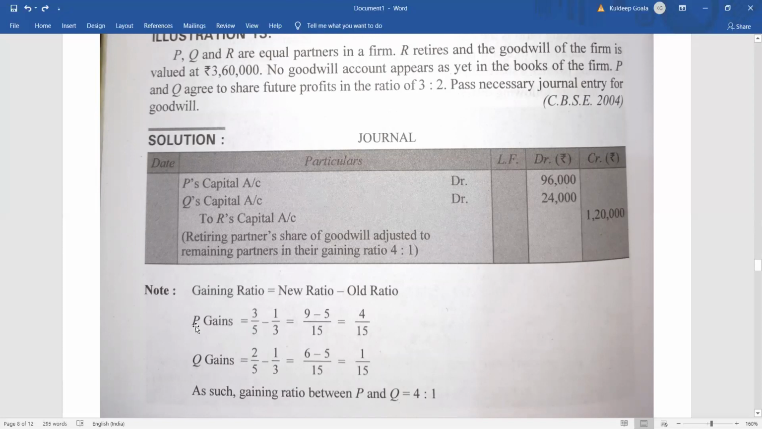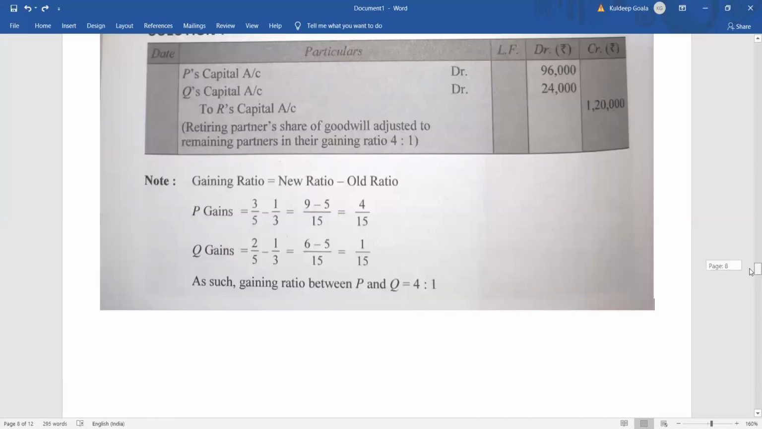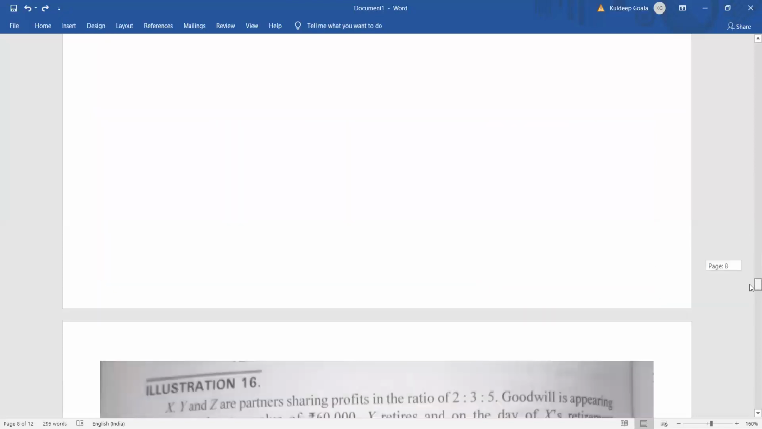That means what will be the journal entry? P's capital account debit, Q's capital account debit to R's capital account 1,20,000. And this 1,20,000 will be given by P and Q in which ratio? 4/5 and 1/5. So 4/5 of 1,20,000 is 96,000 and 1/5 of 1,20,000 is 24,000. Clear? So this is how you are going to calculate the gaining ratio and sacrificing ratio and settle the goodwill of retiring partner.